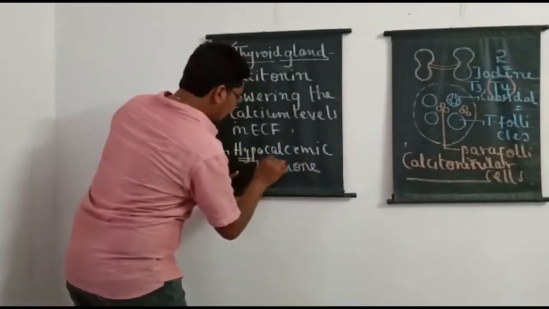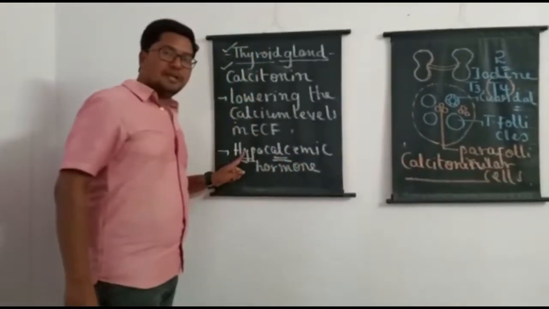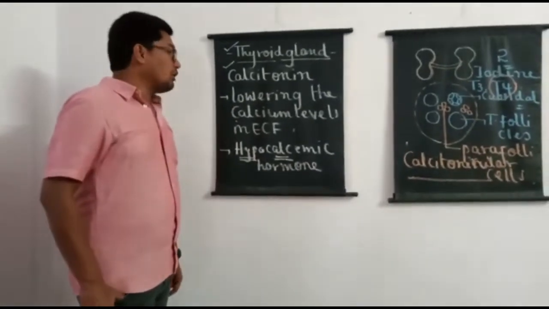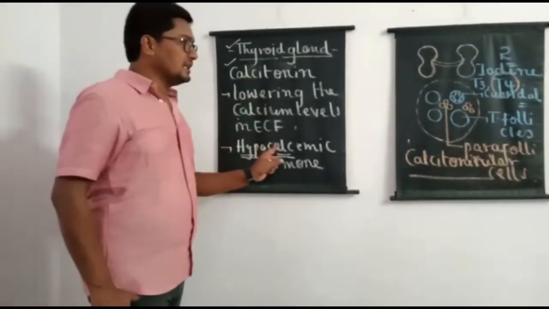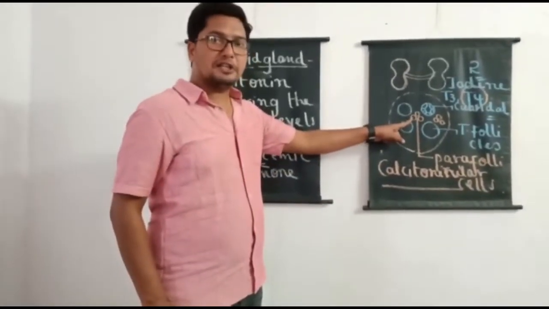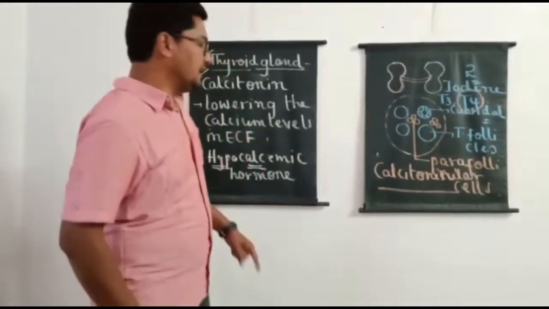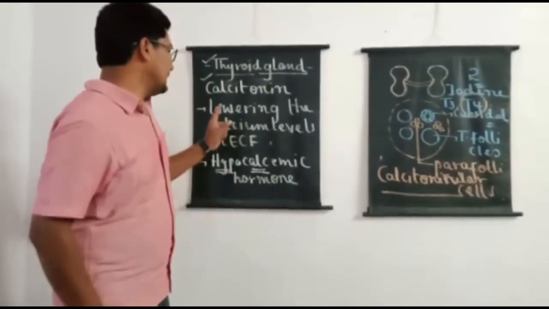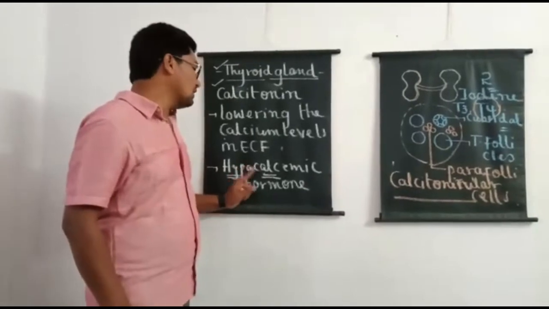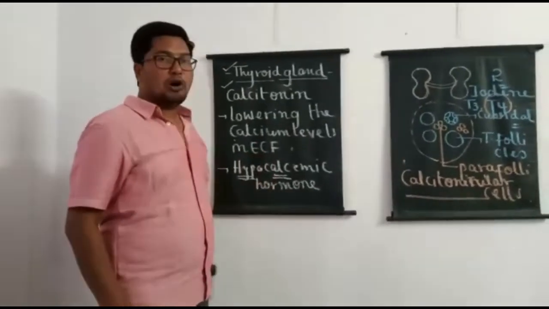As the name itself indicates, it helps lower the blood calcium level, so it is commonly called hypocalcemic hormone. So with this it is very clear: calcitonin is the hormone produced from parafollicular cells of the thyroid gland. It helps lower the calcium levels in ECF and the blood. That's why it is called hypocalcemic hormone.